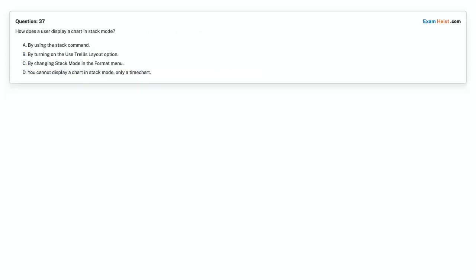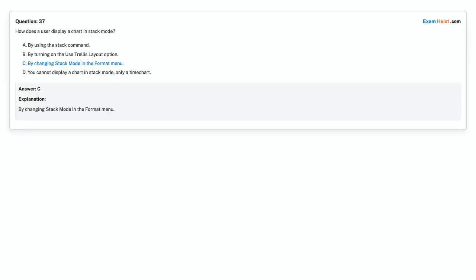Question 37. How does a user display a chart in stack mode? Option A. By using the stack command. Option B. By turning on the Use Trellis layout option. Option C. By changing stack mode in the Format menu. Option D. You cannot display a chart in stack mode. Only a timechart. Choose the correct answer. Correct answer is option C. By changing stack mode in the Format menu.